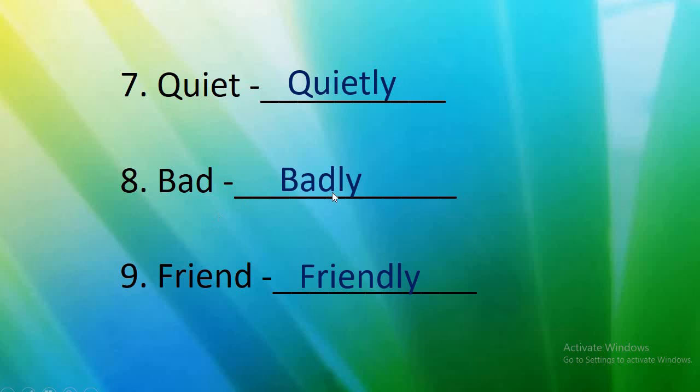Bad, badly. Friend, friendly. We are adding LY to the words to show the action, how it happens. Okay? So I hope now you all have understood LY words.